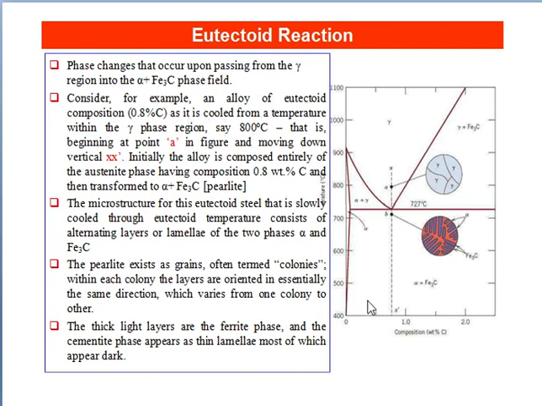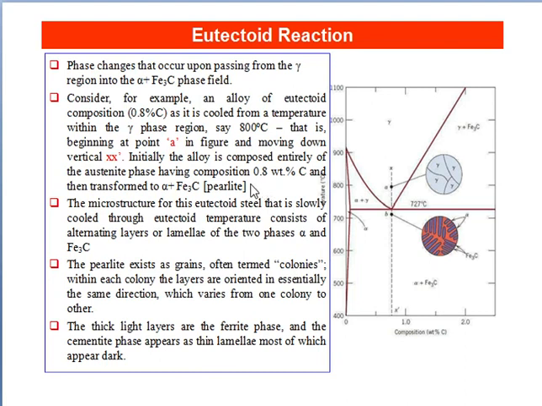As it is cooled from a temperature within the gamma phase region, say 800 degrees Celsius, that is, beginning at point A in the figure and moving down the vertical axis, initially the alloy is composed entirely of the austenite phase having composition 0.8% carbon, and then transforms to alpha and iron carbide, that is, pearlite.